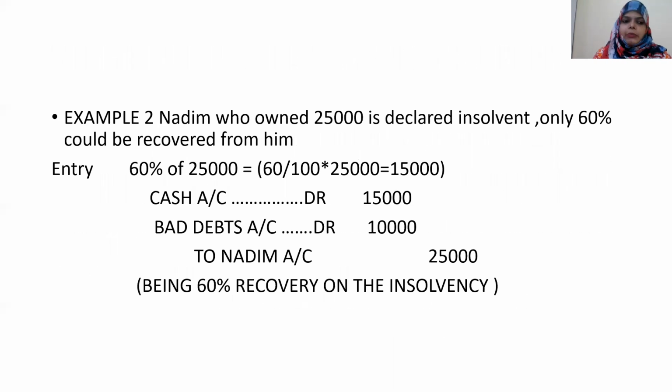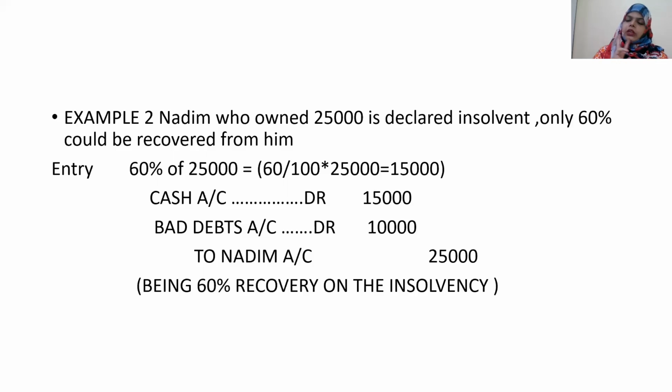Moving to the second example, Nadeem, who owed rupees 25,000, is declared insolvent. Only 60% could be recovered from him. So now we are calculating 60% of 25,000. So 60 divided by 100 into 25,000 equals 15,000. So cash account debited 15,000, as we are getting only 60%. Bad debts account debited, the money which you are not getting, that is 10,000 rupees, to Nadeem's account, that is 25,000 rupees.